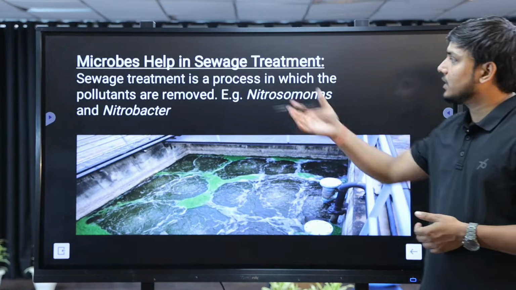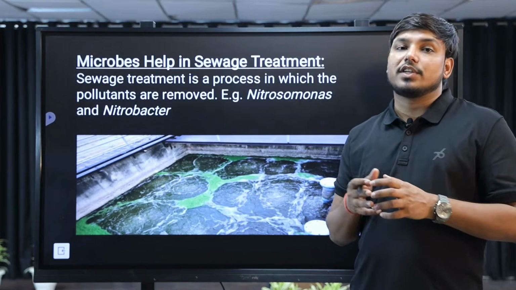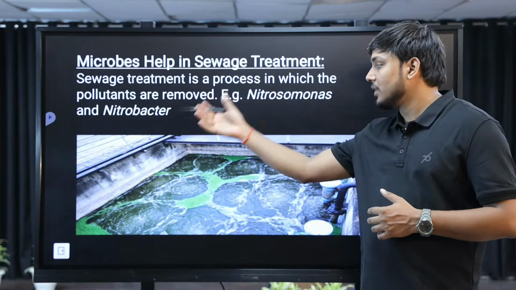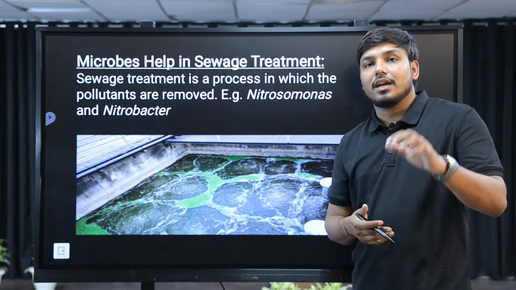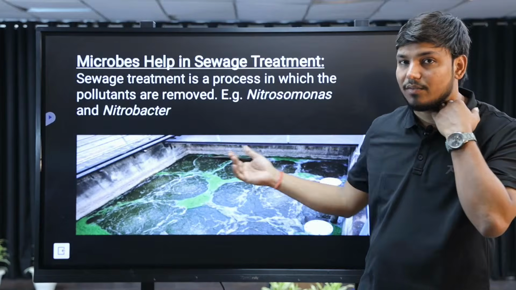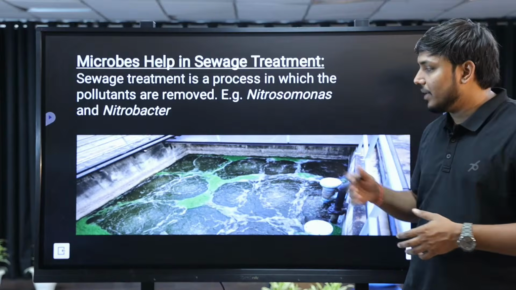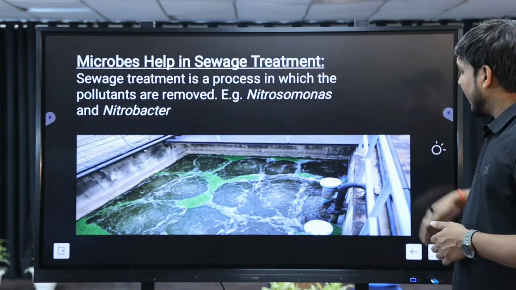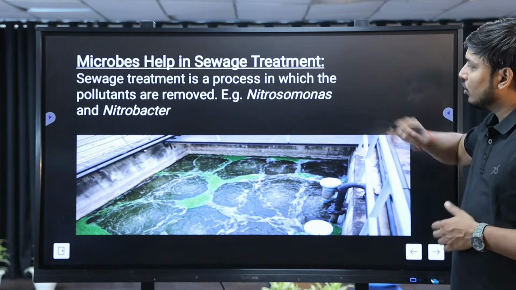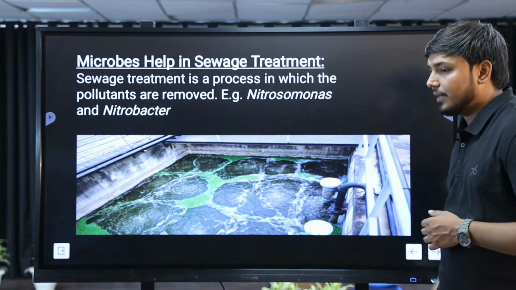Next one, they are helpers in the sewage treatment, right? STP plants की बात करें, sewage treatment plant, right? तो sewage treatment plant के अंदर water का जब aeration करते हैं उसके time पे microbes grow करते हैं, and these microbes will basically nullify or reduce the bad smell of the dirty water. Bad smell को clean करते हैं और they will increase the efficiency of the other minerals in the water. Next one, examples of these sewage treatment microorganisms are nitrosomonas and nitrobacter, कुछ example हैं जो हम यहाँ पे पढ़ते हैं, right?